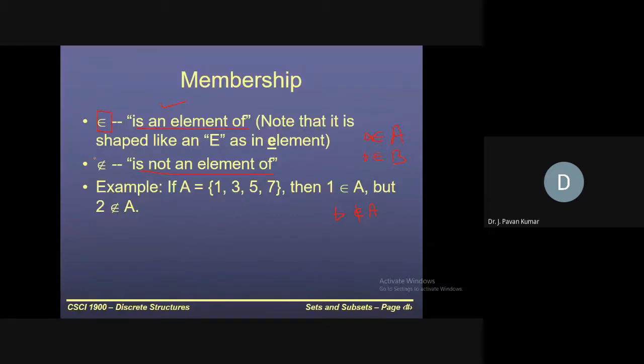These are pure fundamentals that you might already have known. So this is about membership, and here is an example. A is {1, 3, 5, 7}, then 1 belongs to A, but 2 is not an element of A. Is it clear?